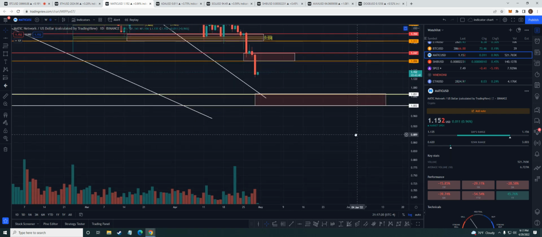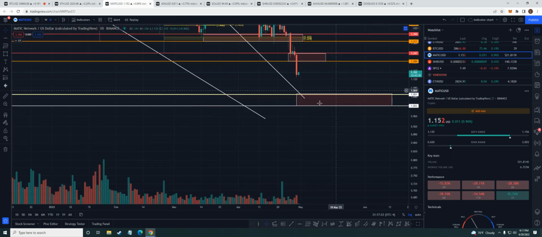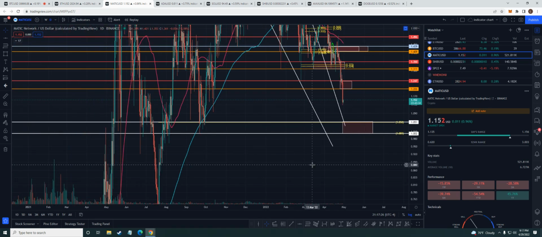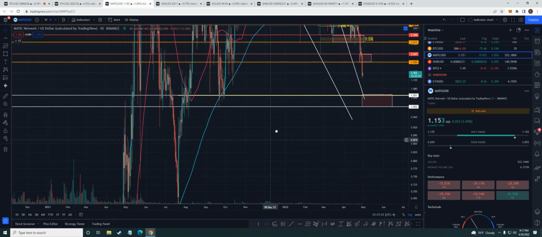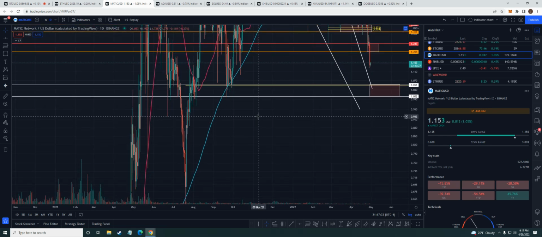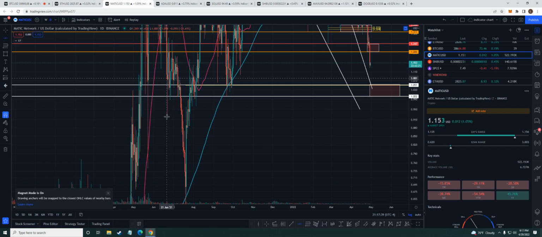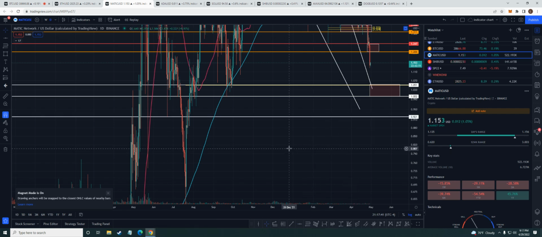So where would my targets be to the downside? Well, these would be my first, $1.05 and pretty much $1 even. If we do come down, you could see where my areas are looking. And then, if it does get ugly, really ugly, we could do something in this 92 area.